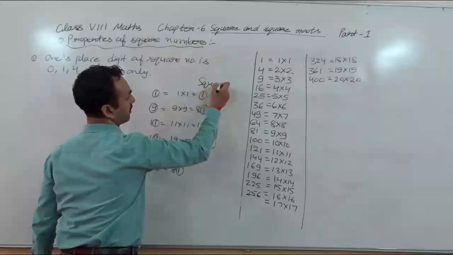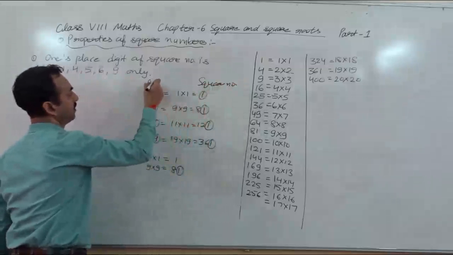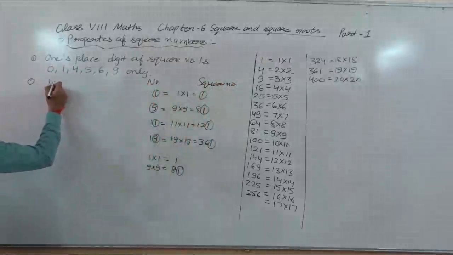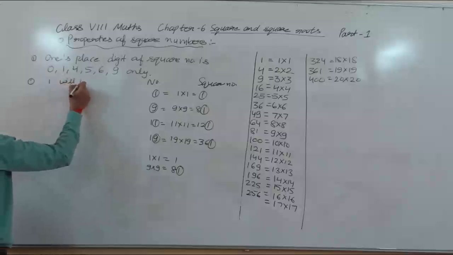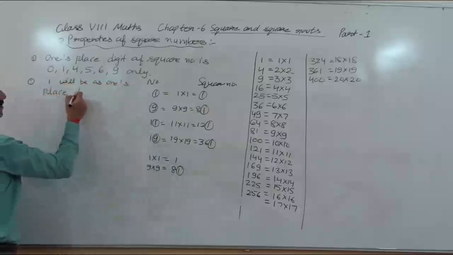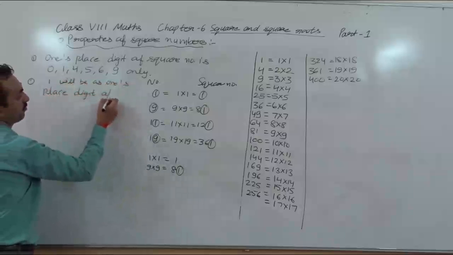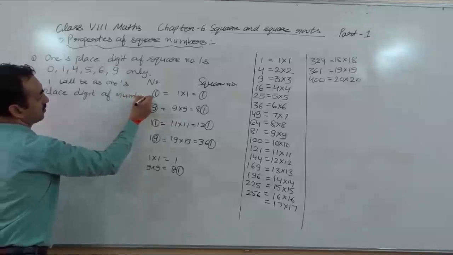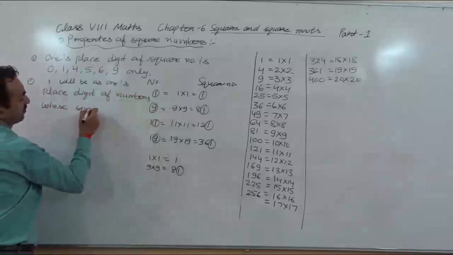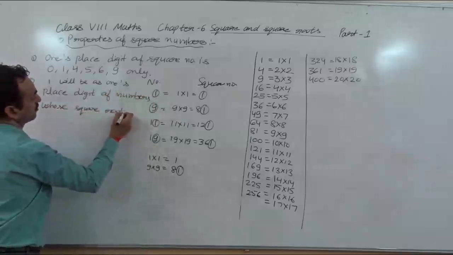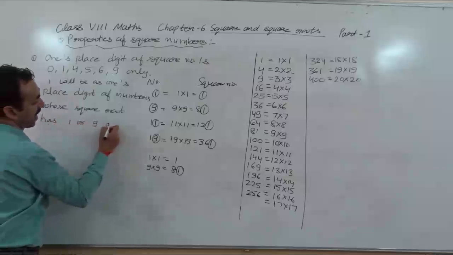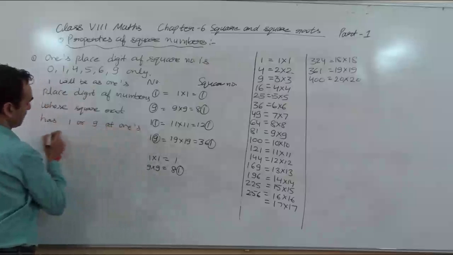These are the square numbers and this is the number. So the second property: 1 will be the ones place digit of numbers whose square root has 1 or 9 at the ones place.